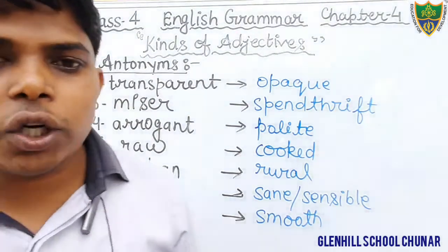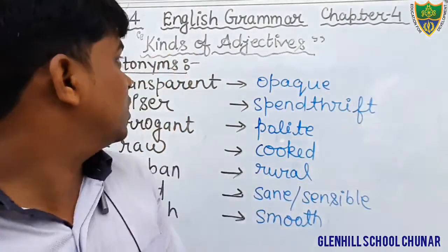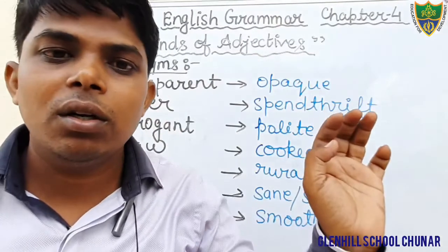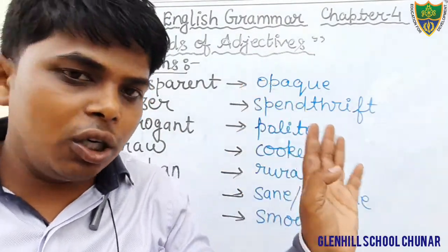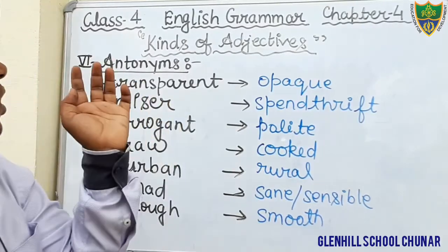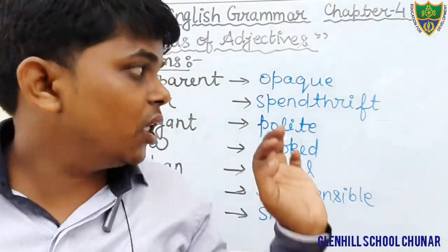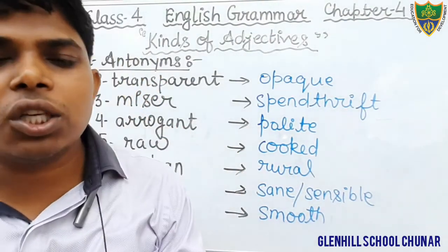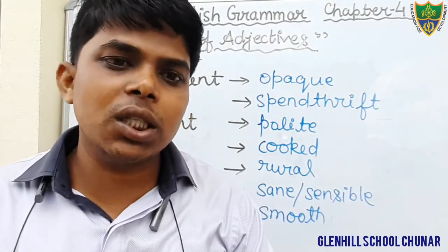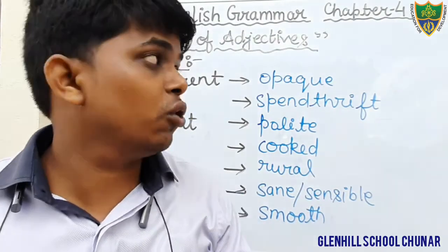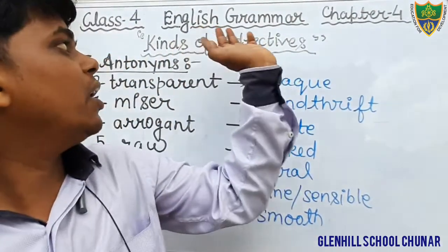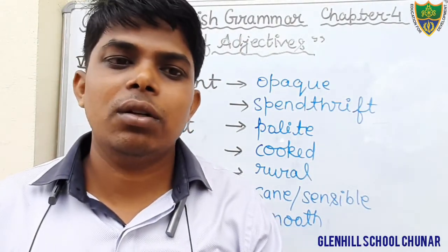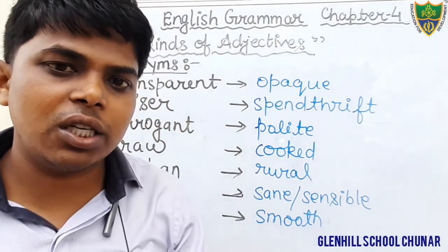Okay, students, so in this way today we have completed exercises number 5 and 6. In exercise number 5 we have written the synonyms, and in exercise number 6 we have written the opposite meanings of given words. Okay, students, that's all for today. In the next class we will discuss some new things. Okay, in this way your chapter number 4, kinds of adjective, has been completed. In the next class we will discuss the next chapter. Okay, that's all for today. Thank you.